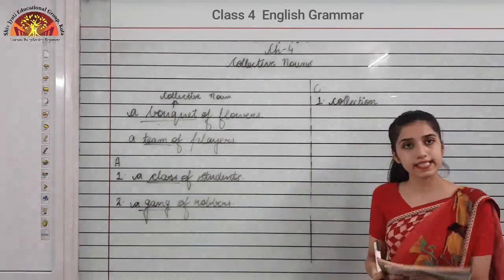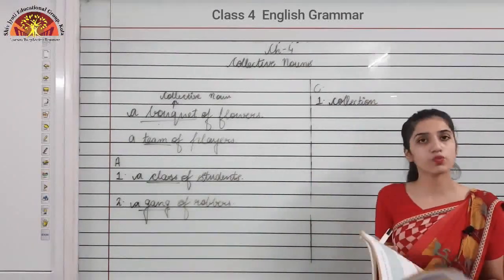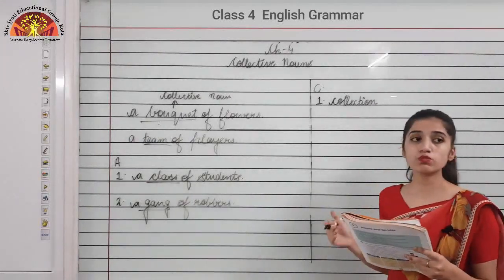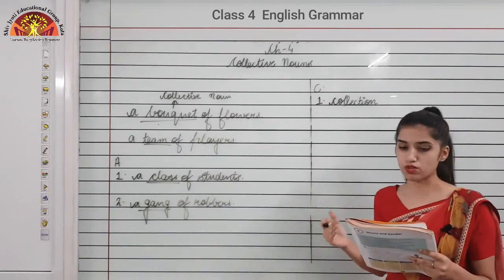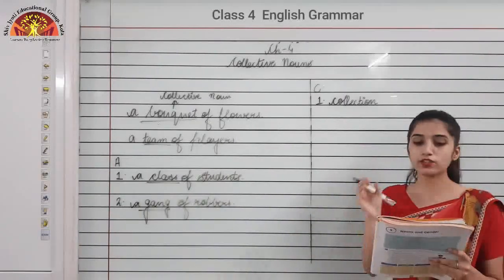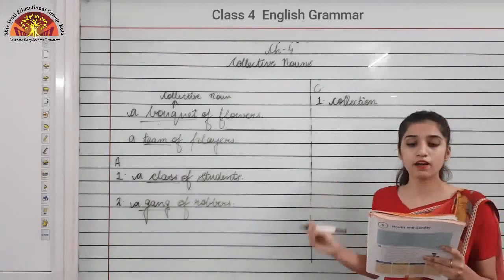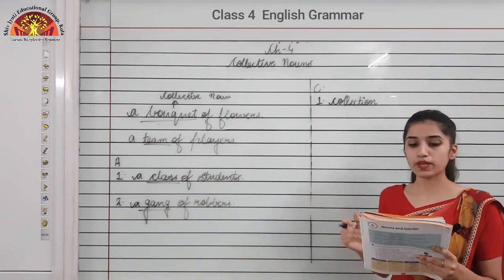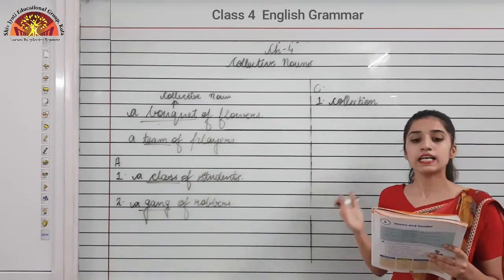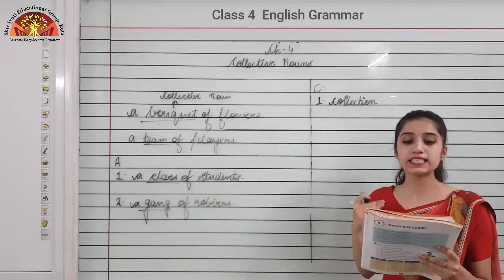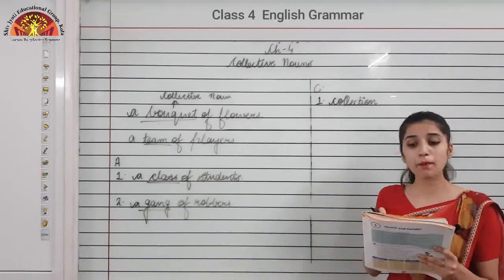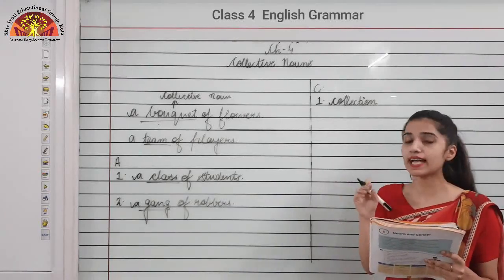Moving to another exercise, which is on page number 12. D exercise, fill in the blanks with the most suitable nouns. Now the collective noun is already given to us in the sentence, and you need to fill it with the suitable nouns. Some nouns are given in the help box, that is singers, actors, lions, whales, teachers, drawers and geese.